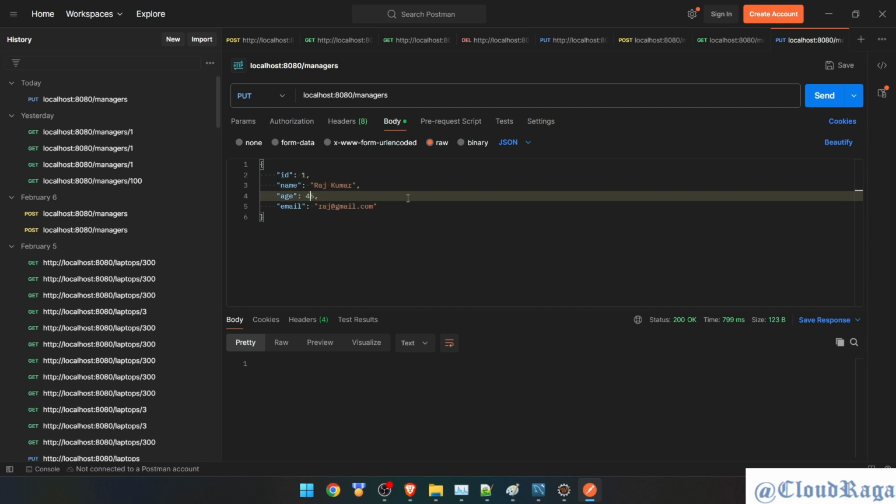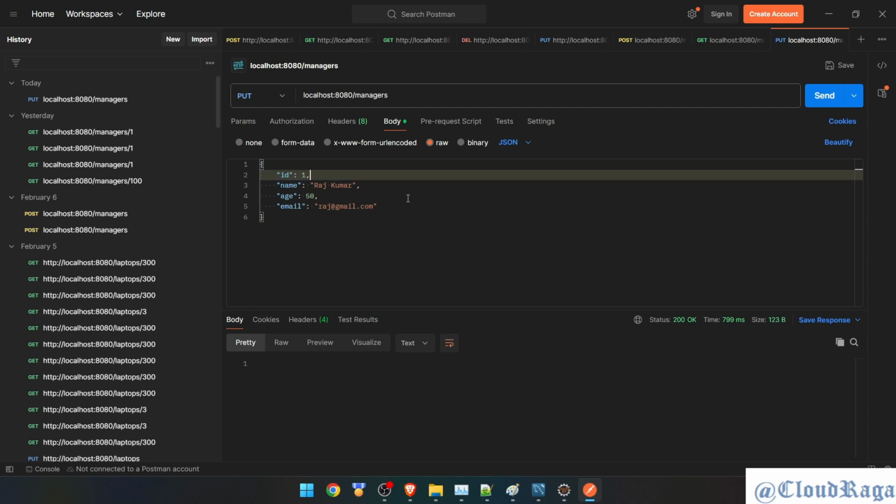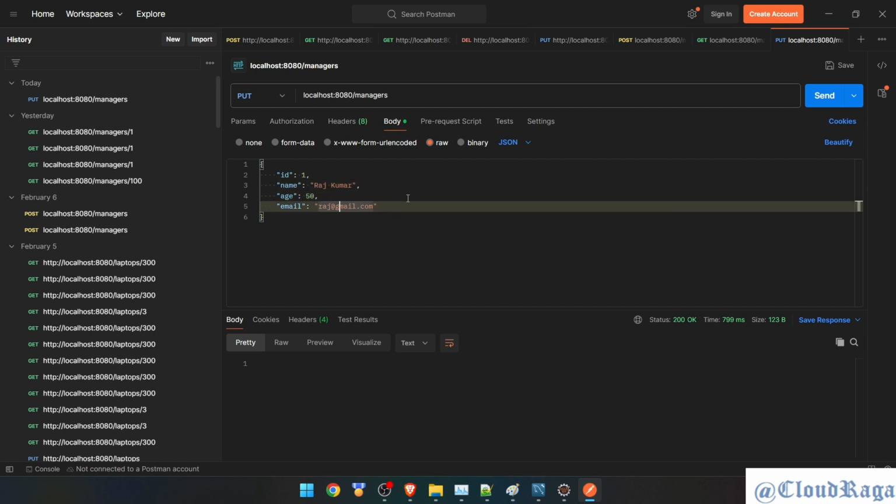Let's say Rajkumar, age 50. We don't ever change the ID, okay? This is not something which you want to change because we are using Postman, so the ID is visible that way. So if we have to test, you have to pass the ID. If you change this one, that means you are talking about a different record. So make sure that you are not changing the ID. You are very particular about which record is going to be updated. So I just change the name, age, and let's change the email as well.